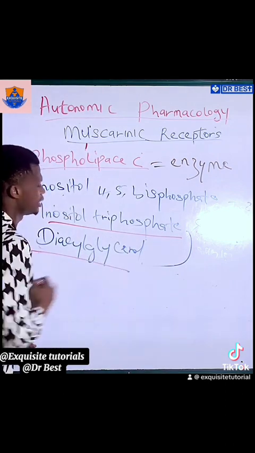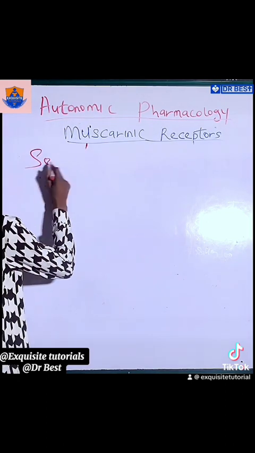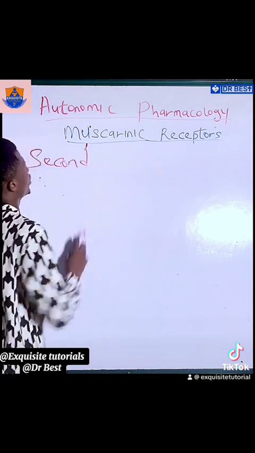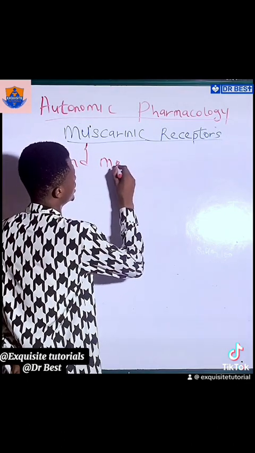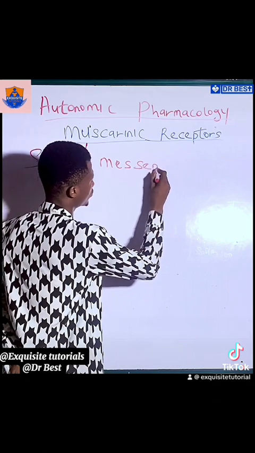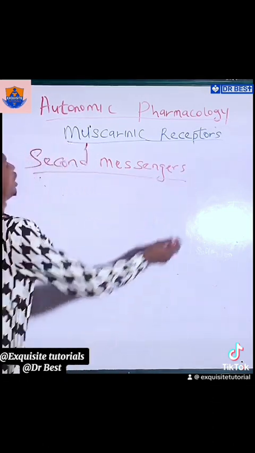IP3 and DAG. Now let's talk about IP3 and DAG. But before I talk about that, let's talk about second messengers, because IP3 is a second messenger, but before we talk about it, we should understand what second messengers are all about.